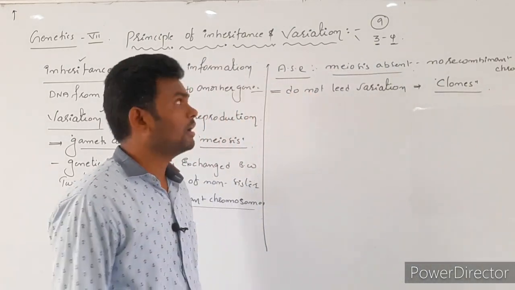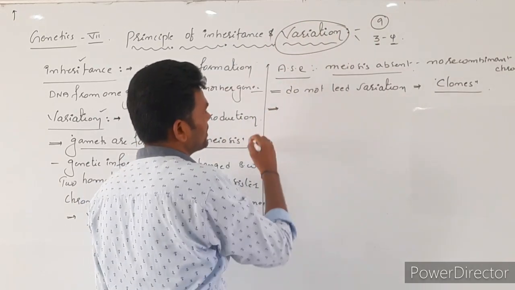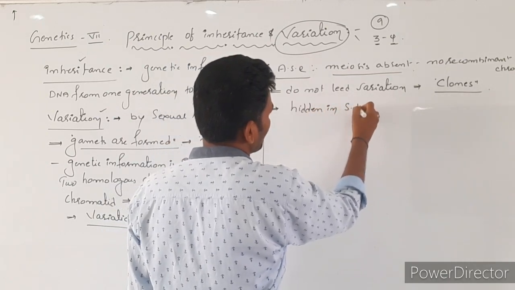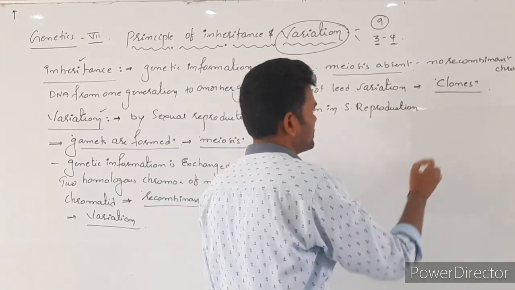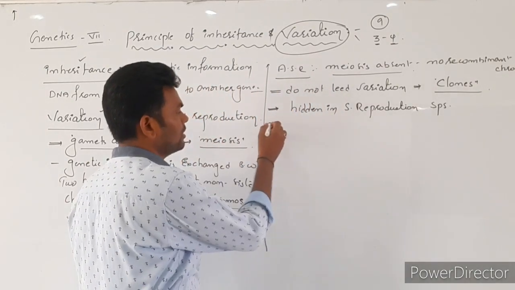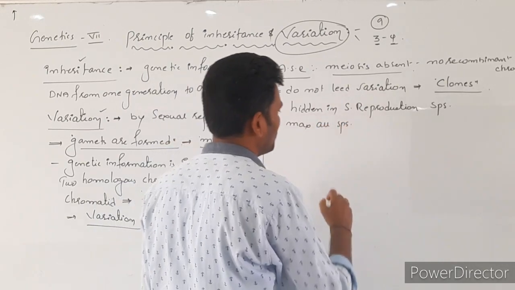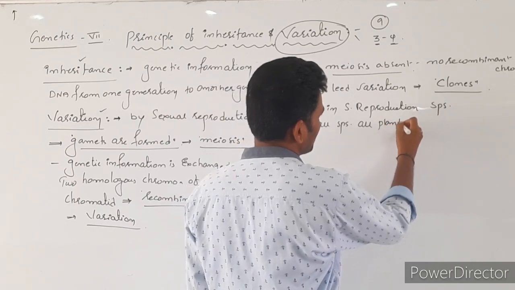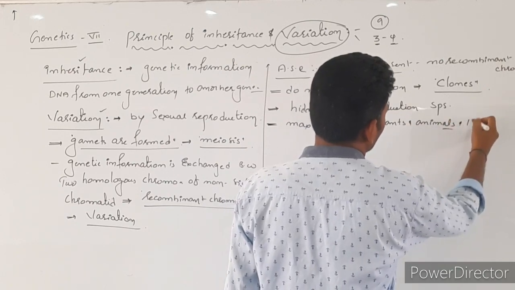Now, did we get the point or not? According to NCERT language, variations are hidden in sexual reproduction species, and these variations are formed in almost all species which perform sexual reproduction, like we can see in all plants as well as animals, and humans also, that can show the variations.